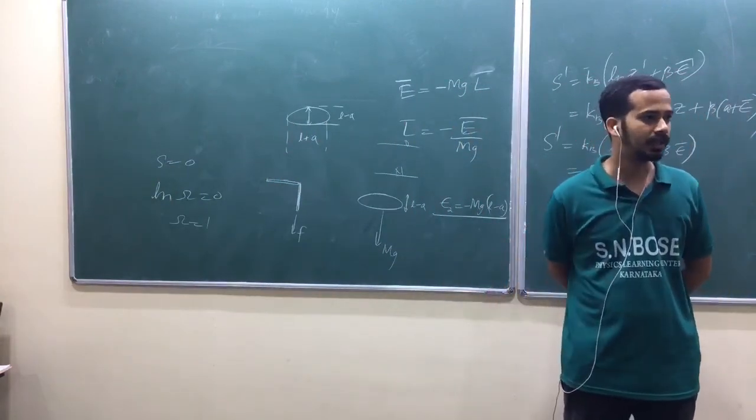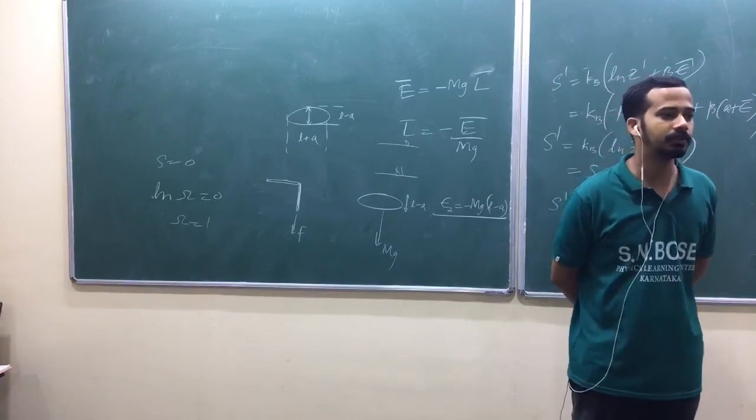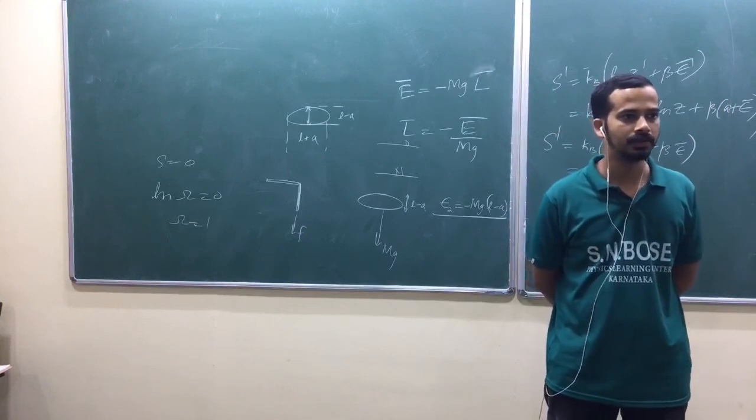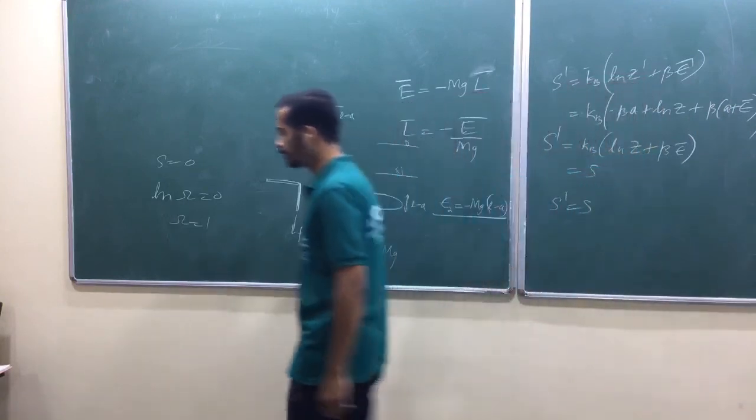Hydrogen atom energy levels are negative. Why? You have to supply energy to remove the electron from the orbit, isn't it? That's how you can assume. Again, a rough idea.